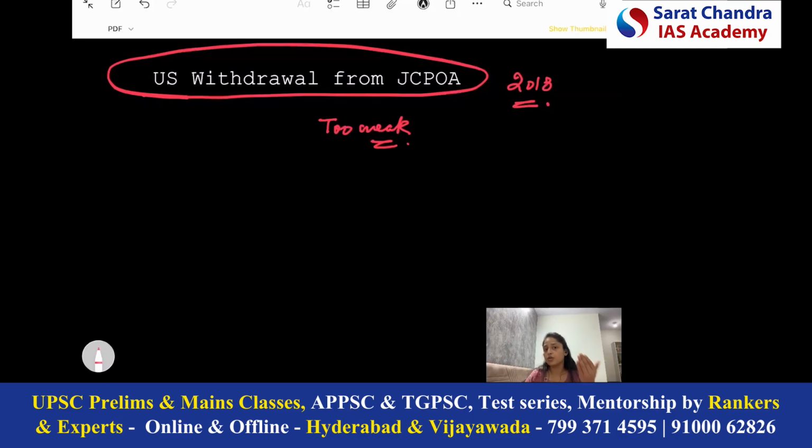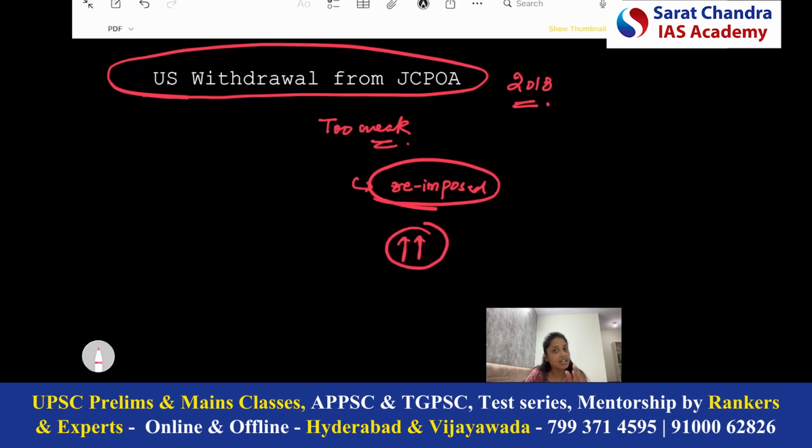Since the US withdrew from the agreement, the US reimposed the economic sanctions, right? Because what was the agreement? That you will limit the enrichment of uranium, and we will lift the economic sanctions. So it worked from 2015 till 2018. But in 2018, the US withdrew from the agreement, and hence the US reimposed the economic sanctions on Iran. Now, Iran will respond, obviously. So what did Iran do? Iran increased its nuclear enrichment. And increased to what level? Iran increased its nuclear enrichment to about 60%.